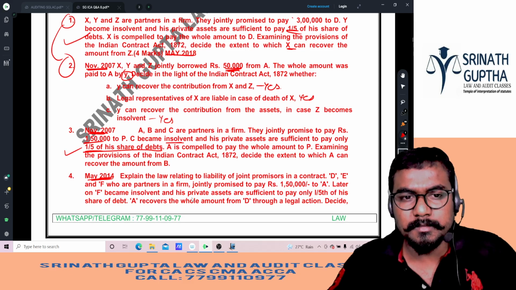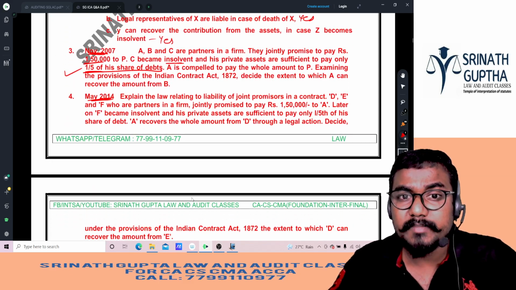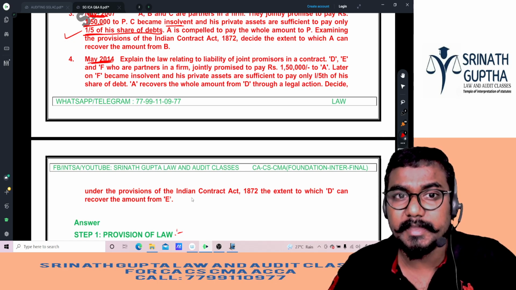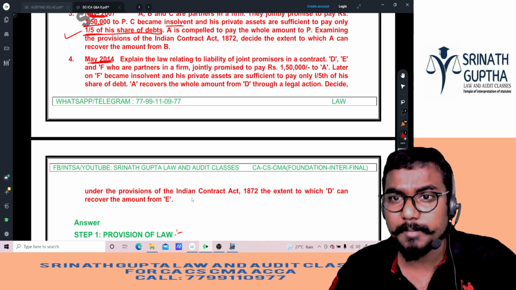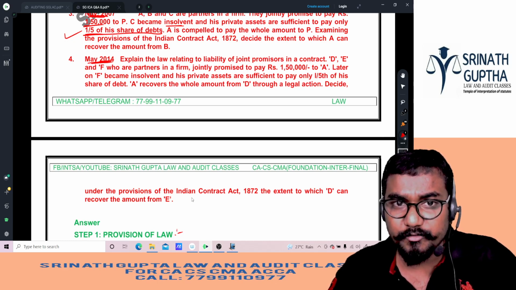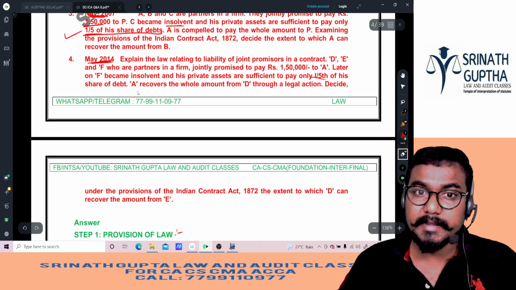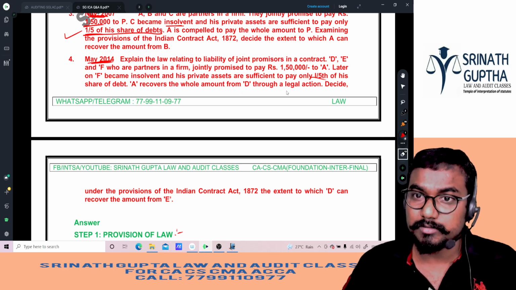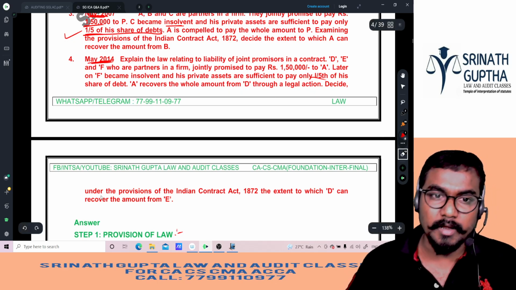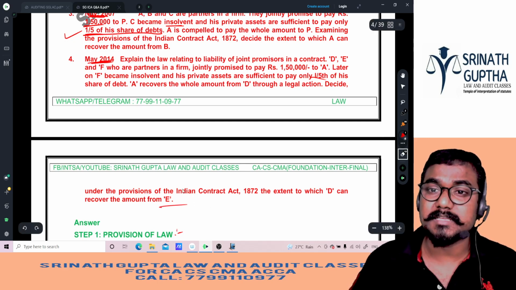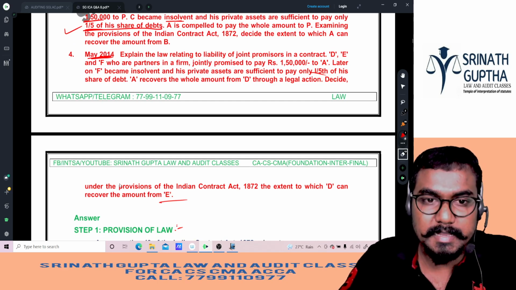Same question again, 2014. Explain the law relating to liability of the joint promisors in a contract. D, E, F are partners in a firm. They jointly promised to pay 1,50,000 to A. Later F became insolvent and his private assets are sufficient to pay only 1/5 of his share of debt. A recovers the whole amount from D through legal action. Decide. Under the provisions of the Indian Contract Act, to what extent can D recover from E? 70,000. Same, exactly the same.